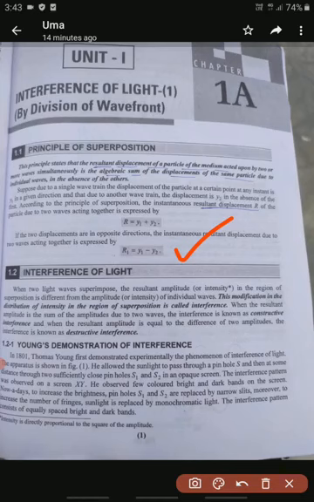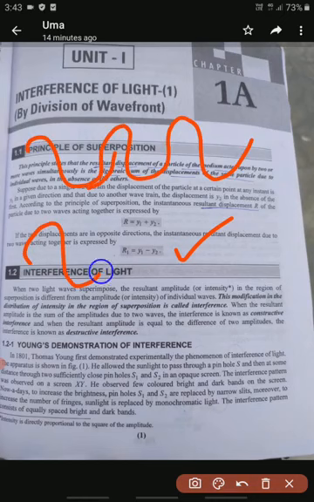Interference. First we should learn the information about the interference of light. Interference, we should remember in a simple way, is the addition or subtraction of waves.